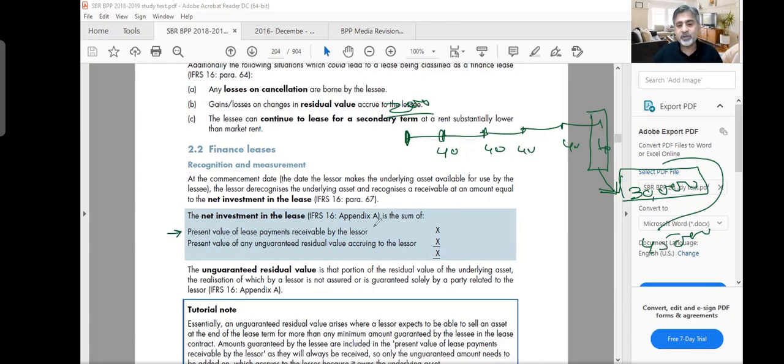So 30 I will include inside here, and the present value of 15 I include in here, because I also expect this to come to me. I expect 45 to come to me, but out of 45, 30 is guaranteed, which is inside, and 15 is here, and both will be taken at the present value. So this is called guaranteed and unguaranteed amount.